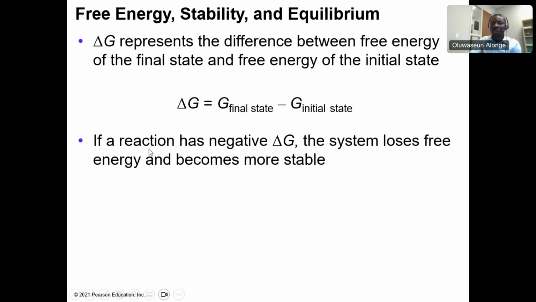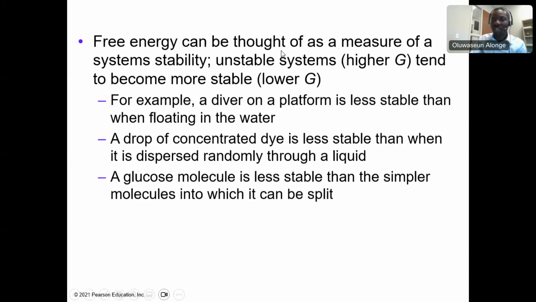All right. So if a reaction has negative delta G, that means the system actually lost free energy and it becomes more stable. Now, free energy can be thought of as a measure of system stability. So in an unstable system, we have higher delta G, and in a stable one, we have lower delta G.